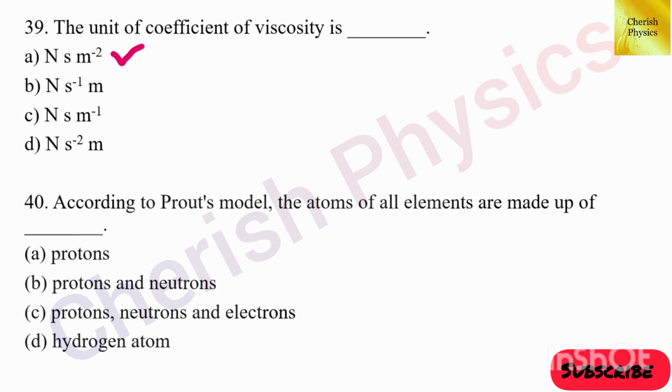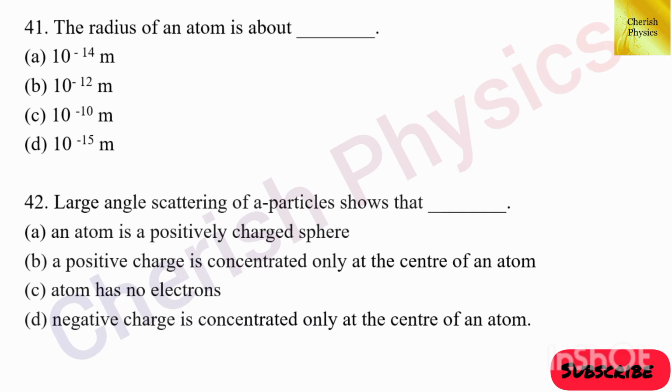40th question. According to Proud's model, the atoms of all elements are made up of dash. The answer is option D, hydrogen atom. 41st question. The radius of an atom is about dash. The answer is option C, 10 to the power minus 10 meter.